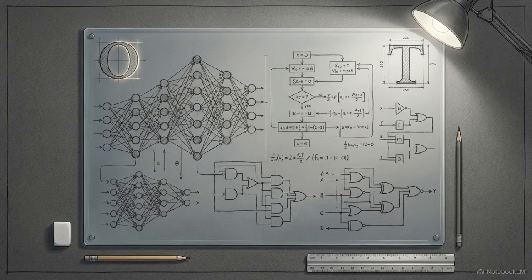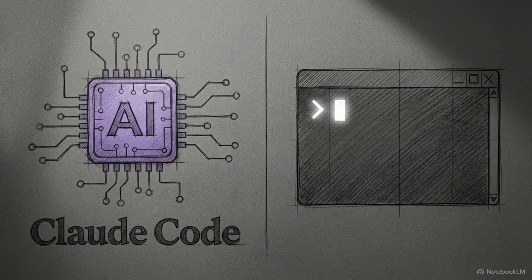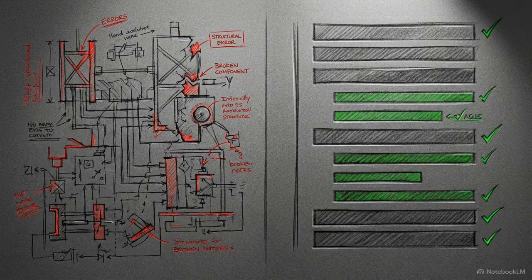Andre Karpathy, a founding member of OpenAI and former head of AI at Tesla, zeroed in on these specific behaviors as the core problems. Based on his observations, developer Forrest Chang built a framework to solve them. It's called the Karpathy Skills plugin. To implement this fix, you need to have an active instance of Claude Code installed on your machine and a terminal window open. Applying these new rules completely changes the dynamic.